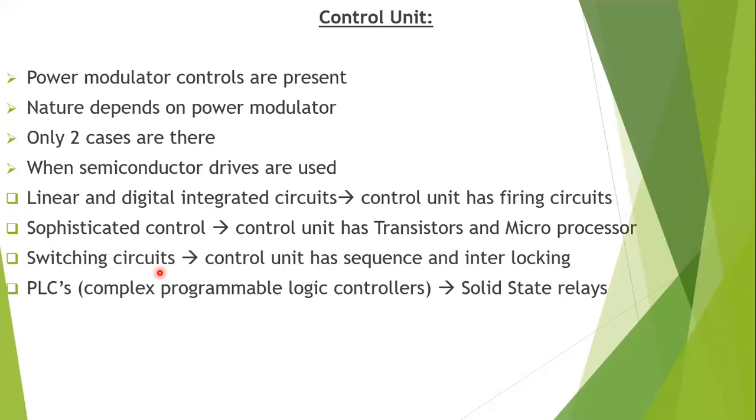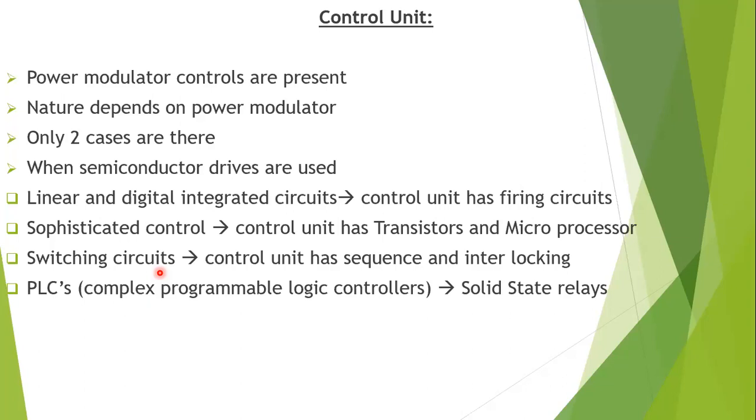And if you use PLCs, programmable logic controllers, these are very complex, and these use solid state relays. These solid state relays will be automatic or manual in nature. So these are the different parts of the electric drive.